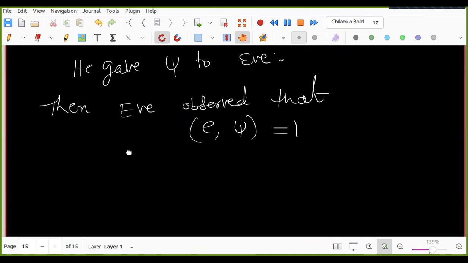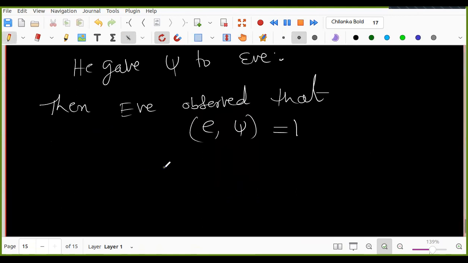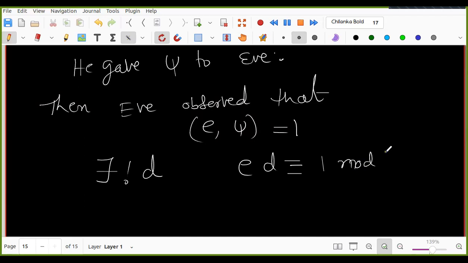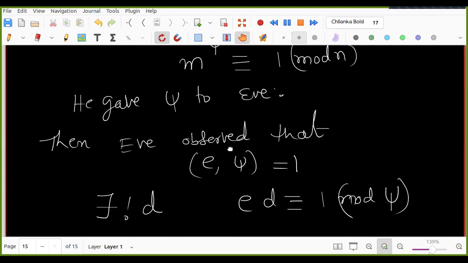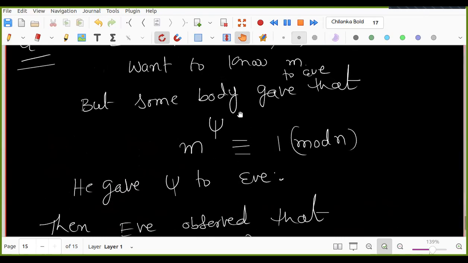She'll use Bezout's theorem. First of all, she can compute now that there exists a unique D so that ED is congruent to 1 mod psi. Eve does not know phi of n. Somebody gave psi such that m power psi equal to 1 mod n. So that much is given to her.